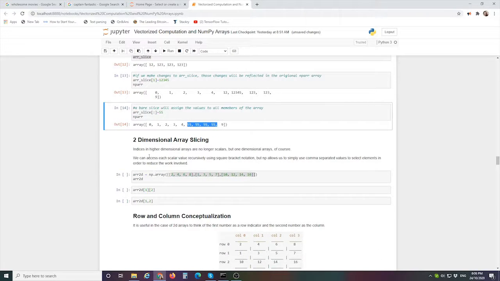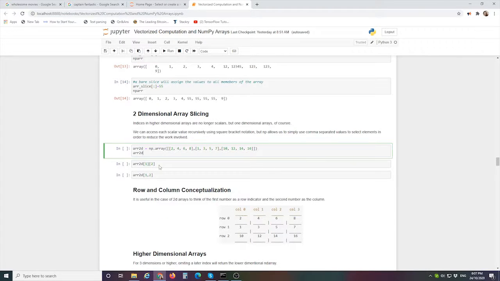Up until now, we've been focused mostly on slicing one-dimensional arrays, and things become a bit more complicated, obviously, with higher dimensional arrays, where the slice is not going to be scalar any longer. The slices can become more complex, but we're not unfamiliar with these more complex array searches.